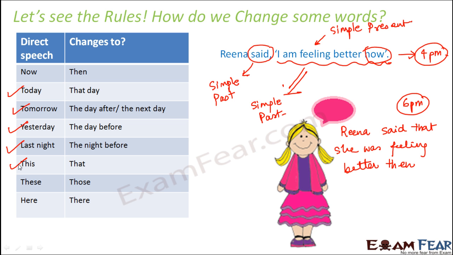This becomes that. These becomes those. Here becomes there. So you see, everything which shows nearness changes to a word which shows farness. Like if this shows nearness, that shows farness, right? So the words get changed only when the direct speech changes from present tense to past tense.